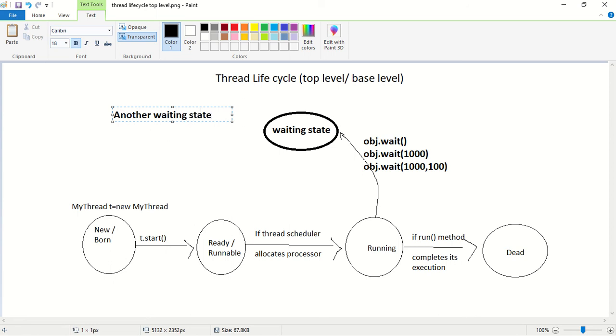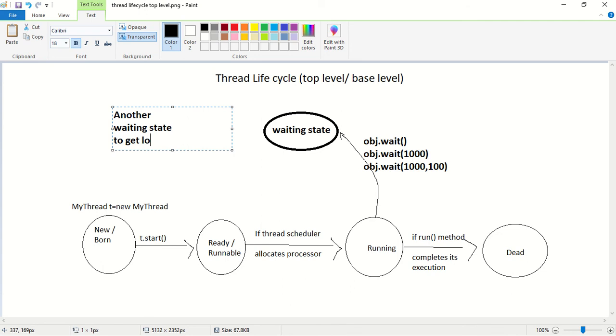Why will the thread enter into another waiting state? Any idea? What is required for a thread to continue its execution? The first thing is it requires notification. The second thing is it requires the lock of an object. It requires notification and it requires the lock of an object to continue its execution. That is why the thread will enter into another waiting state to get the lock of an object.